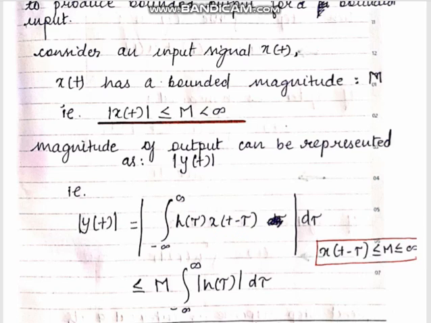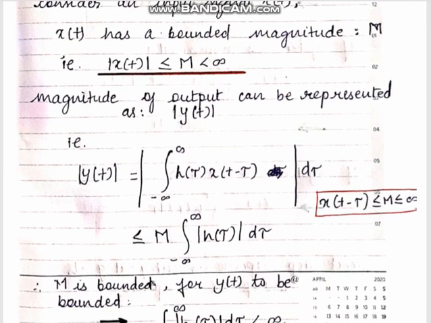Now y of t depends on two parameters. First is h of tau, that is the impulse response, and second is x of t minus tau, that is the delayed input signal. We already know that the delayed input signal is bounded. So when will this entire expression be bounded? Only when the remaining parameter, the impulse response h of tau, is bounded.